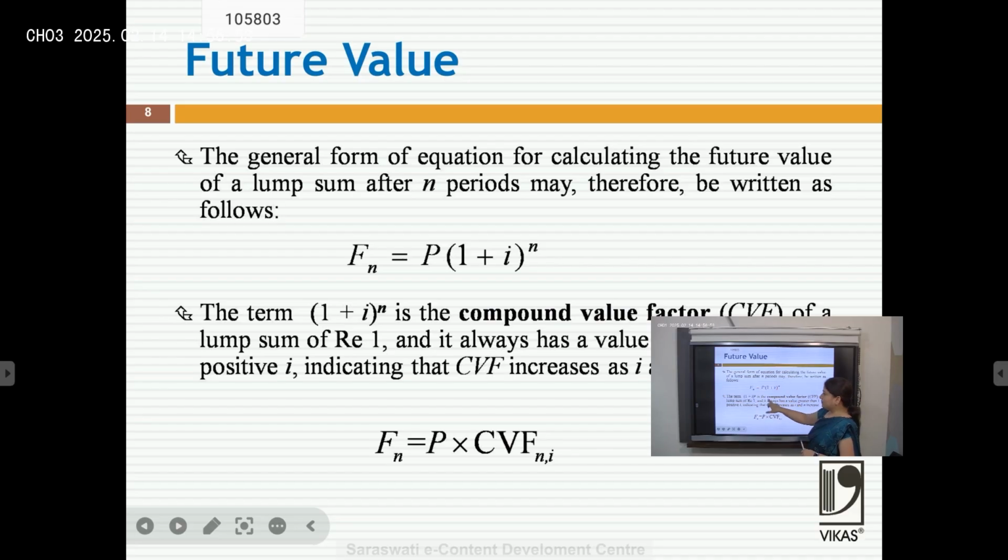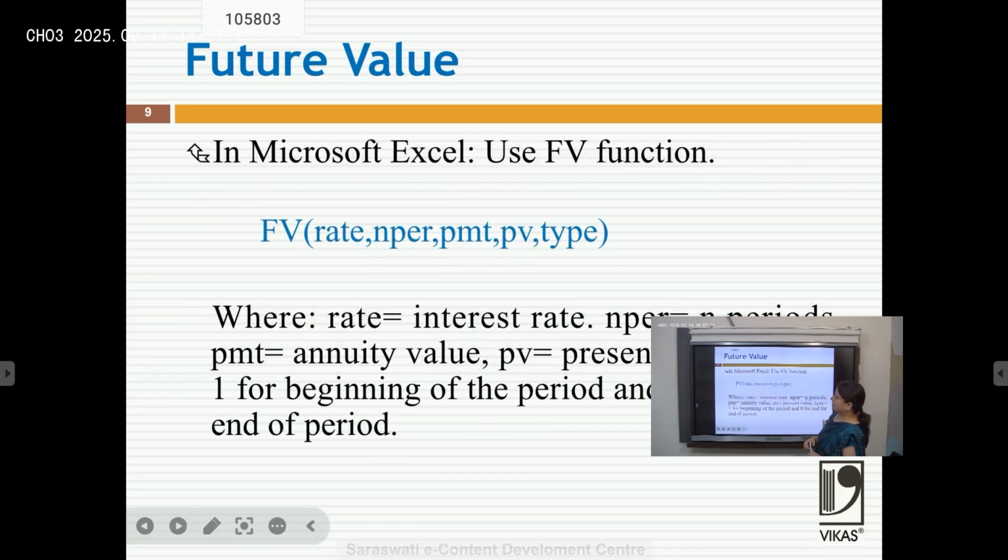We can do it with the help of a table also, and the table gives us the value of (1 plus i) to the power n, and that is called the compound value factor at that particular interest rate. It would be more clear when I give an example.